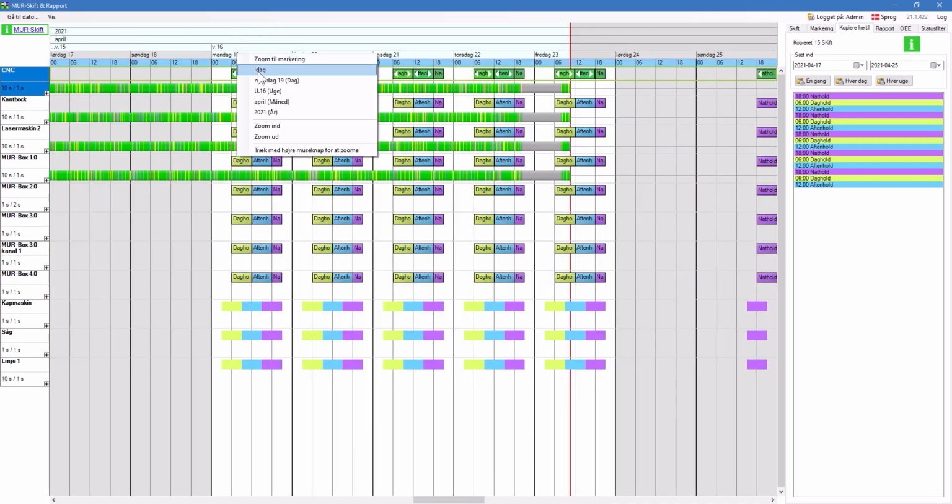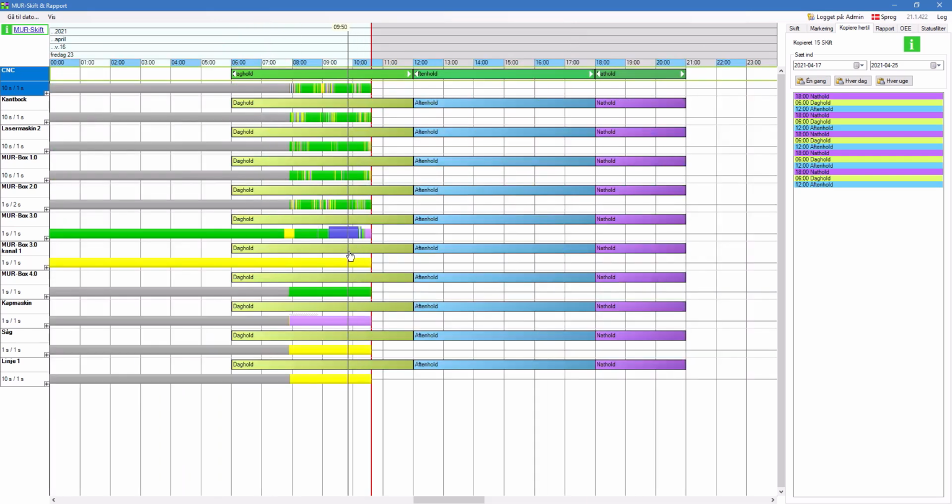Just a quick view what it looks like. We can prepare our shifts like these, but then we might not know exactly the time morning and afternoon shifts switches. So instead we can use flexible shifts and allow the operator to report when they are switching. And they do that using MUR-Terminal.